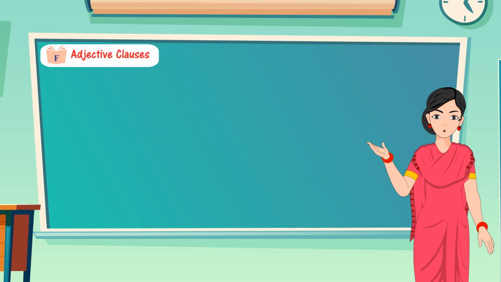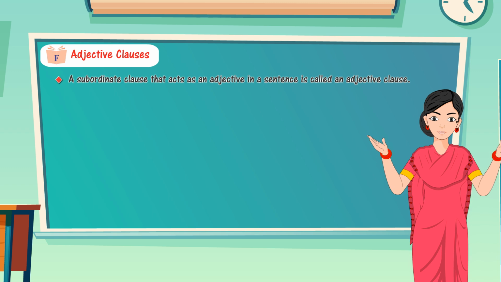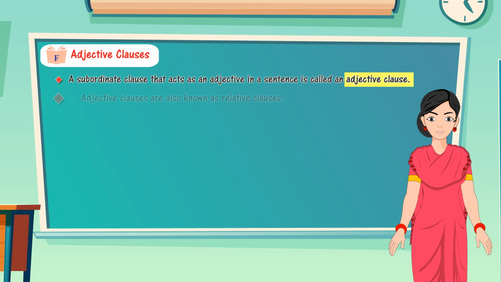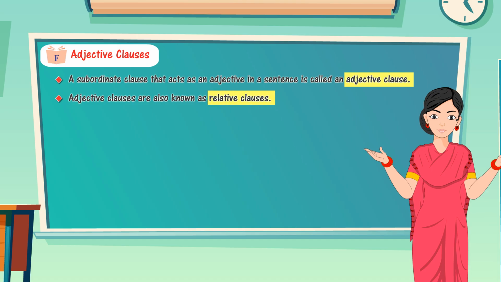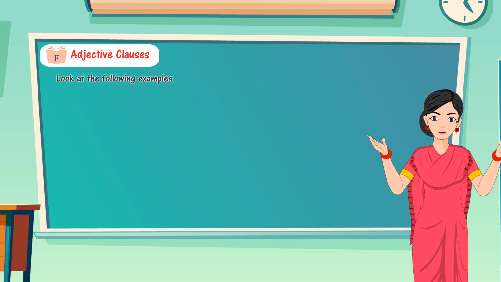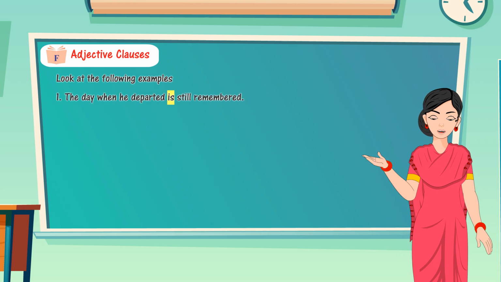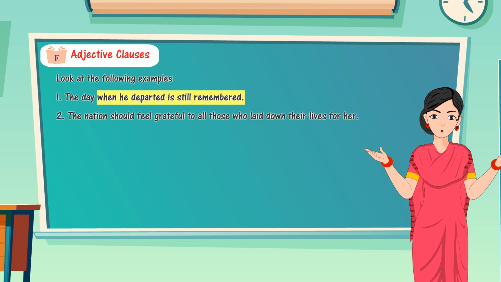Adjective clauses. A subordinate clause that acts as an adjective in a sentence is called an adjective clause. Adjective clauses are also known as relative clauses. Look at the following examples. 1. The day when he departed is still remembered. 2.